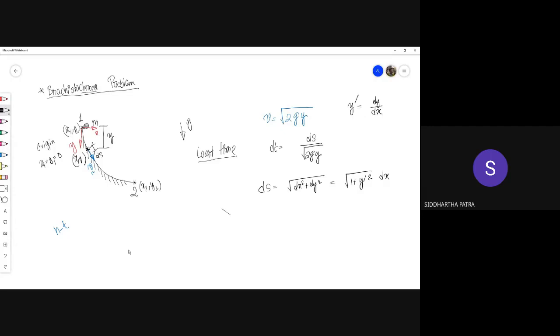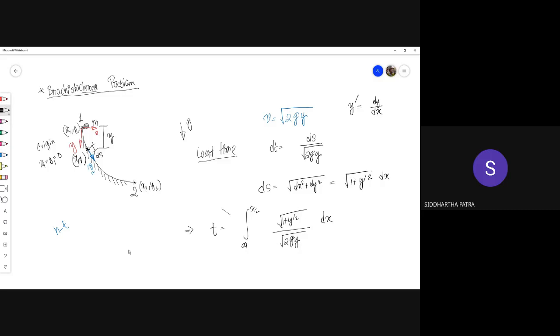So in the end, we can write the total time t as this quantity. Correct me if I am wrong. Okay, so this is the mathematical representation.